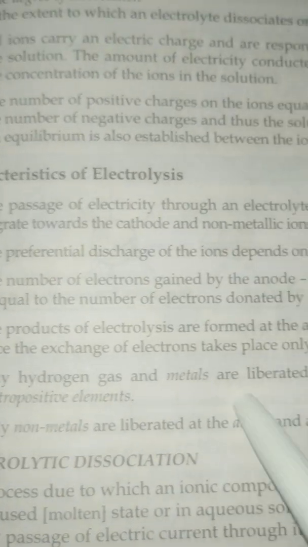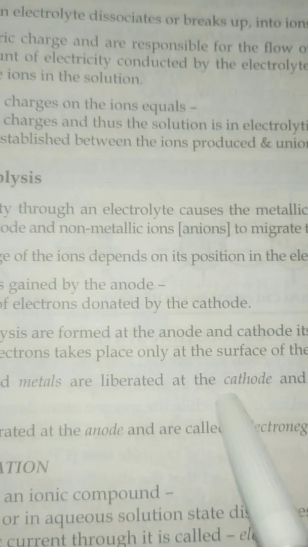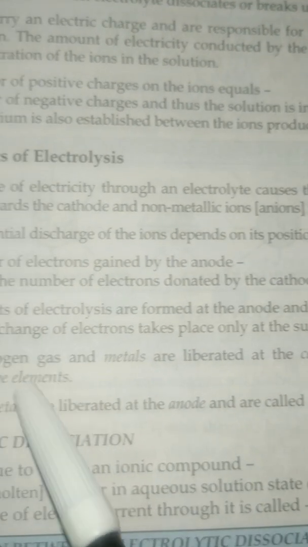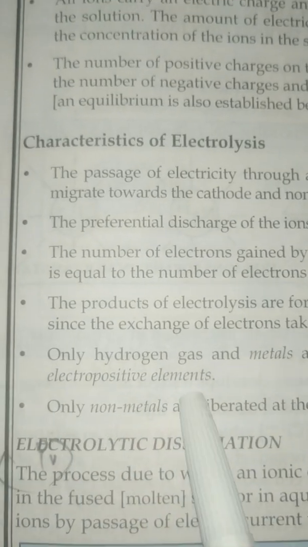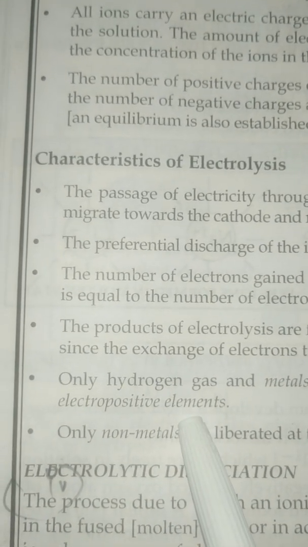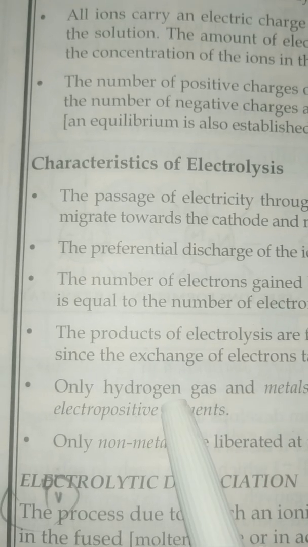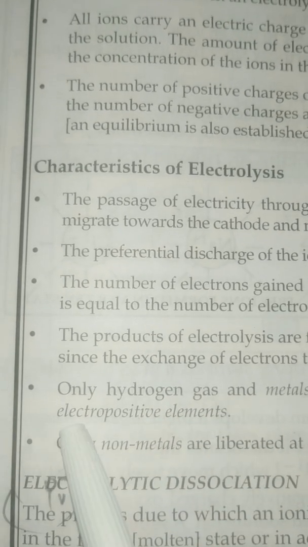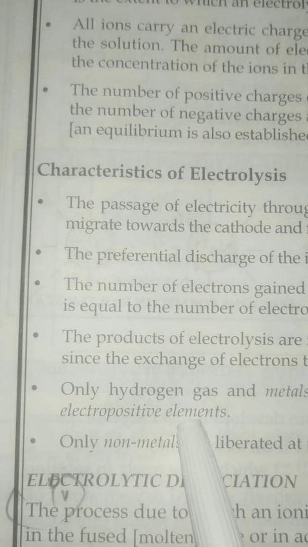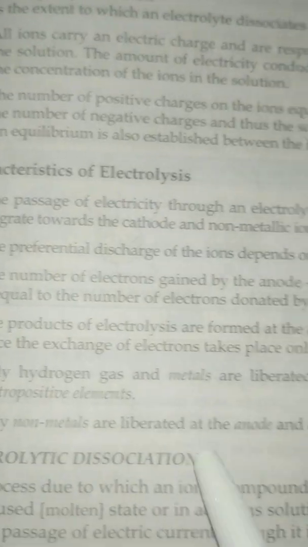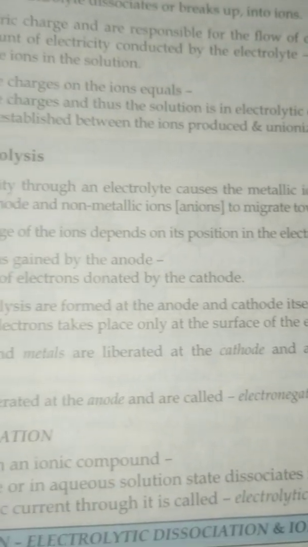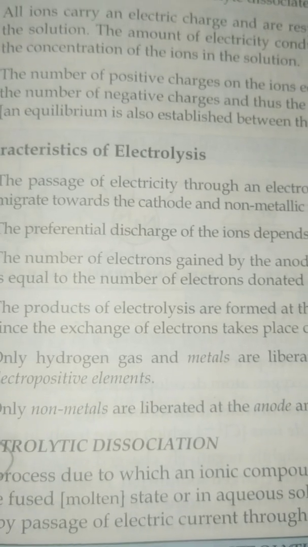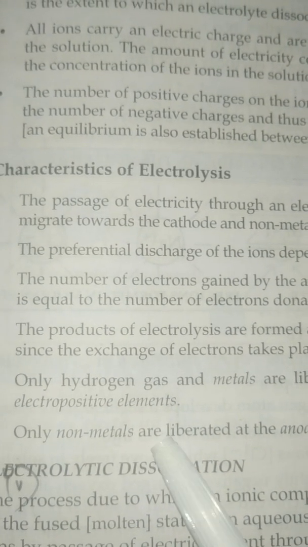Only hydrogen gas and metals are liberated at the cathode. So at the cathode what will be liberated? Only the hydrogen gas and all the metals, and these are known as electropositive elements. So all the elements which are liberated at the cathode, whether they are metals or hydrogen gas, are known as electropositive elements, and only the non-metals will be liberated at the anode and they are called electronegative elements. So this you have to keep in your mind, what things will be liberated at the cathode and what things will be liberated at the anode.